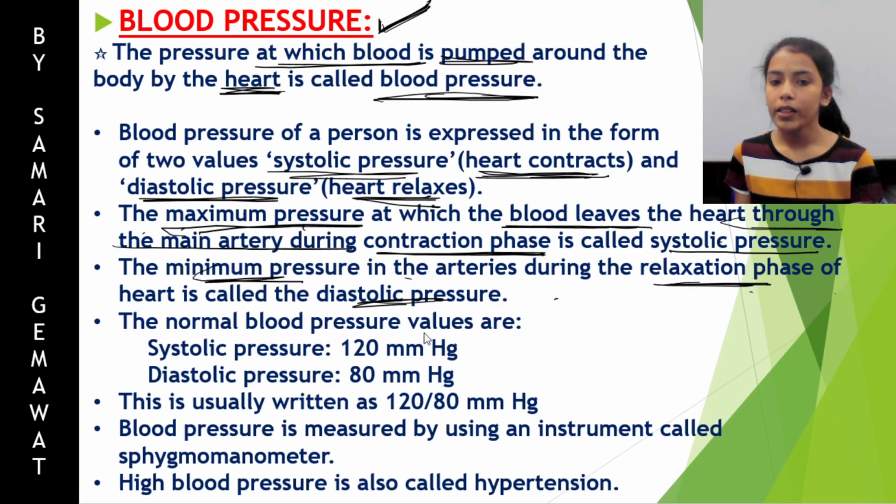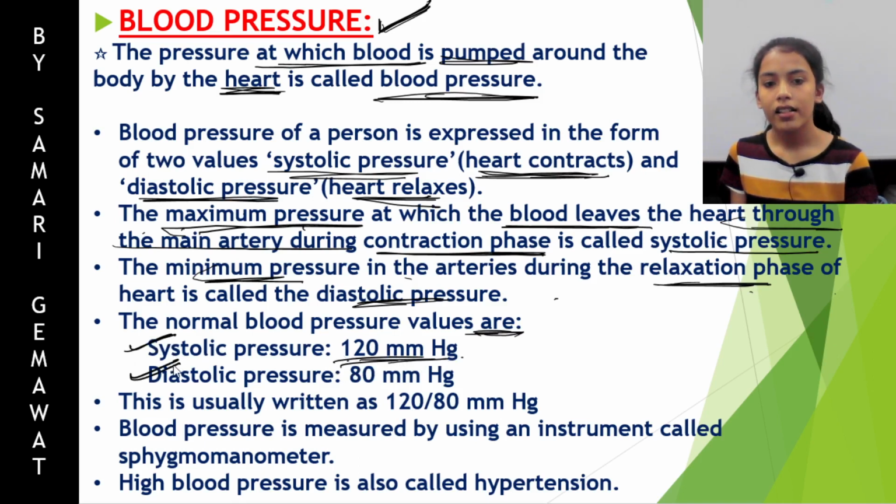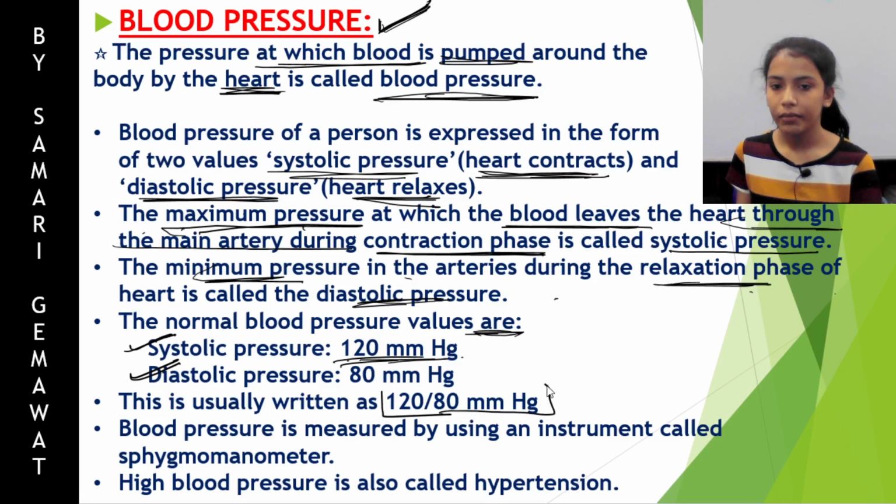Now the normal blood pressure values when the doctor checks: the systolic pressure is 120 mm Hg, and the diastolic pressure is 80 mm Hg. This is normally written as 120 by 80 mm Hg.